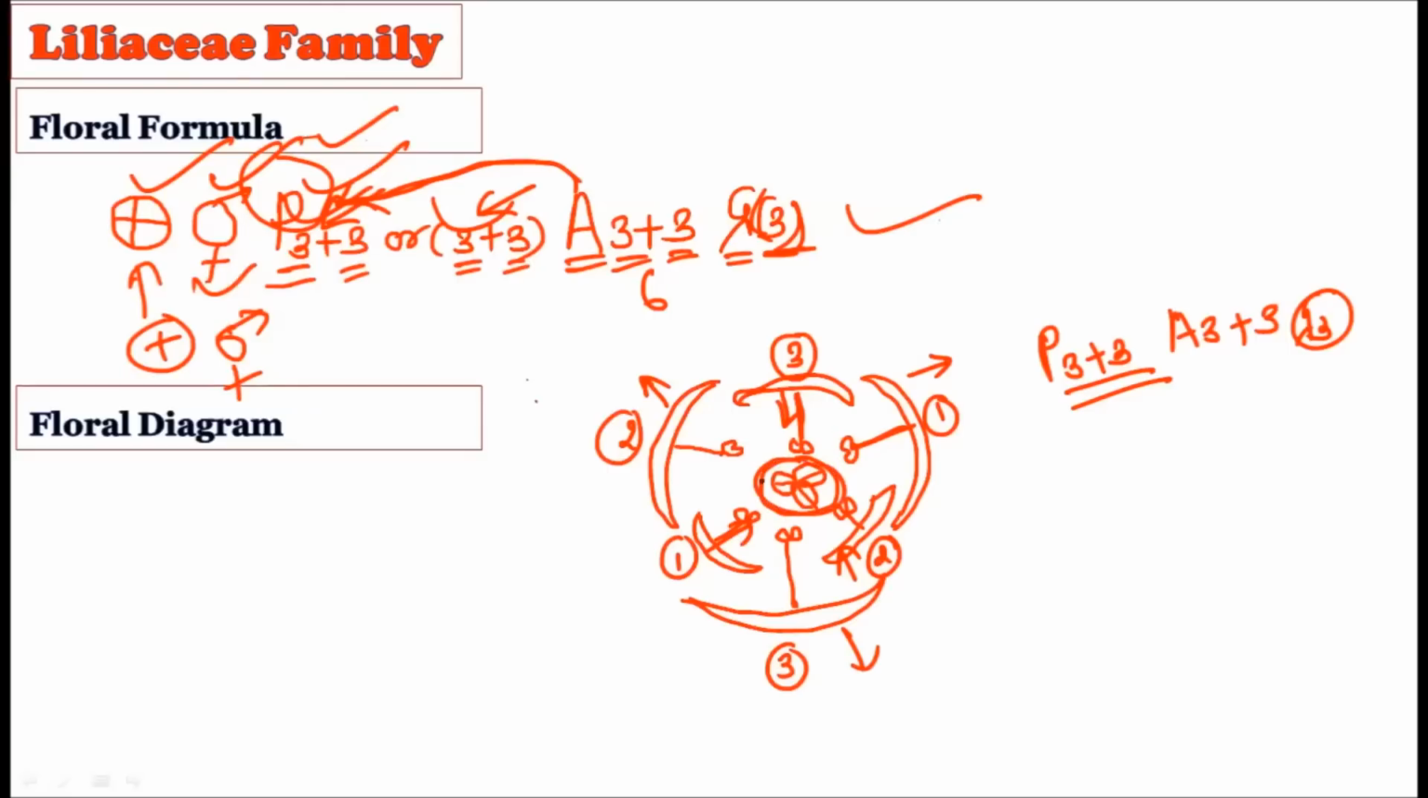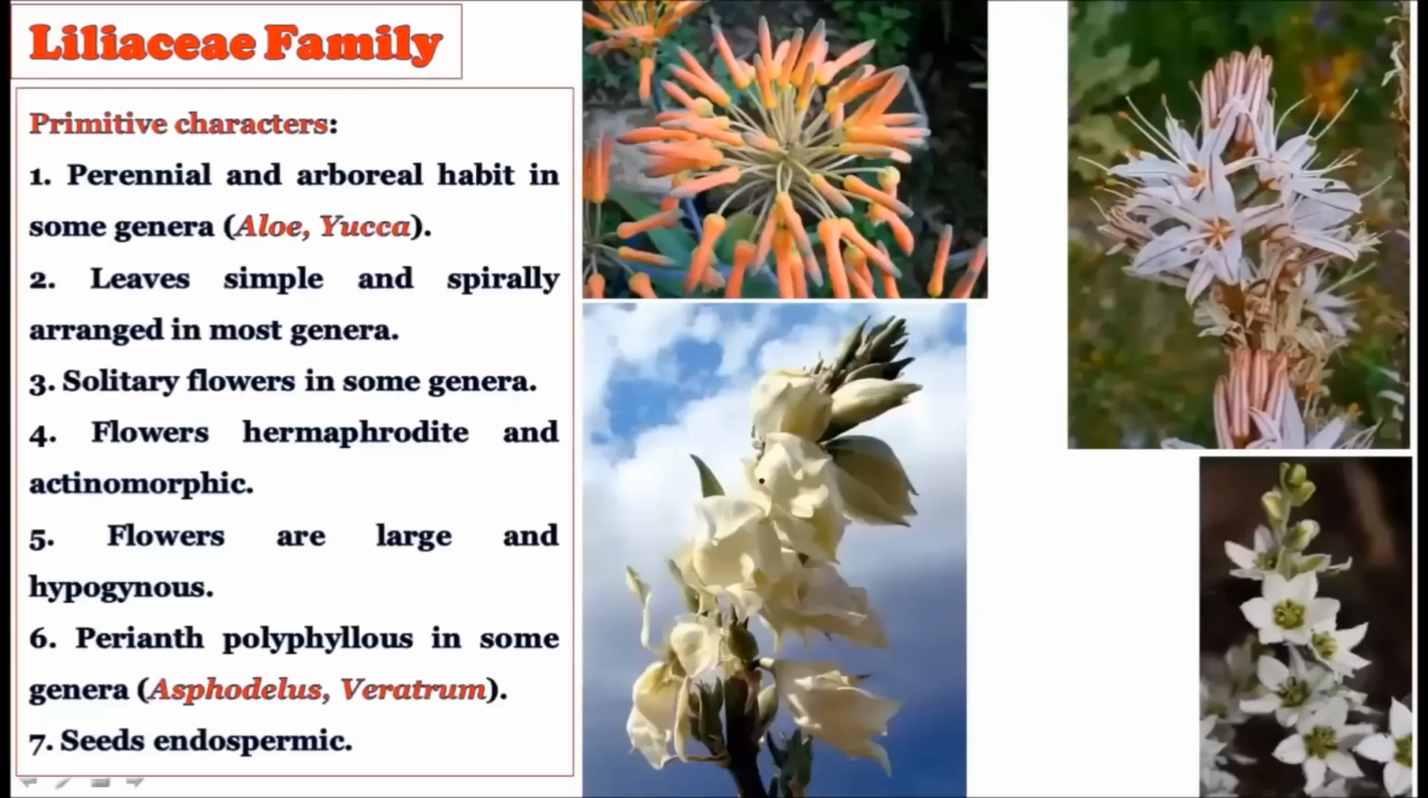And in the center you will find a tricarpellary, that is a 3 carpel gynoecium, and they are fused with one another. So fusion must be shown. So this is how the floral formula and the floral diagram is there for the Liliaceae family. Now let us consider some of the primitive characters of the Liliaceae family.